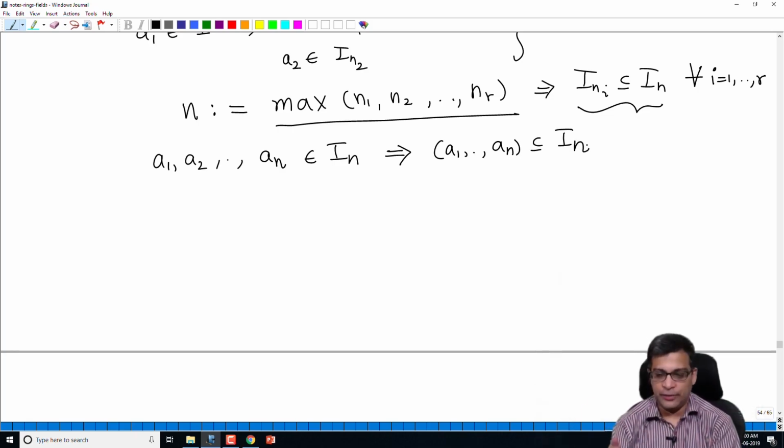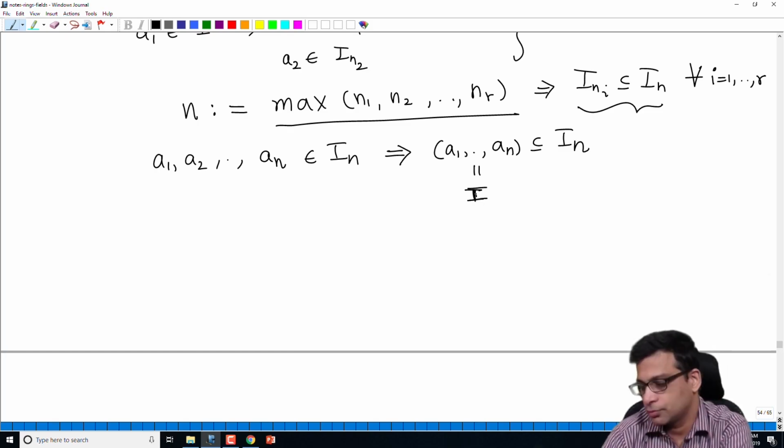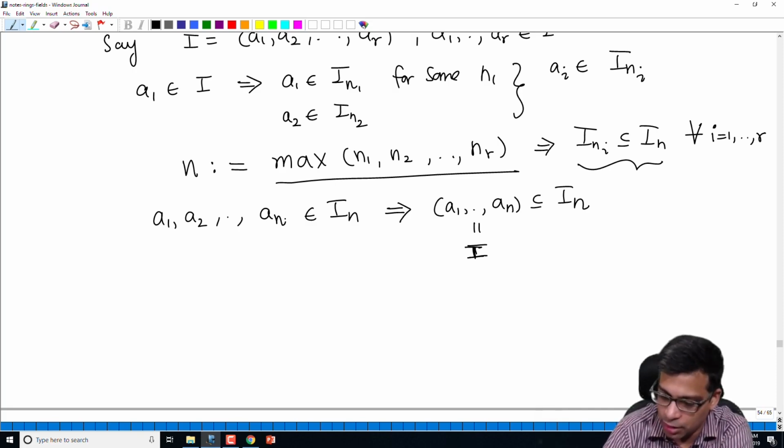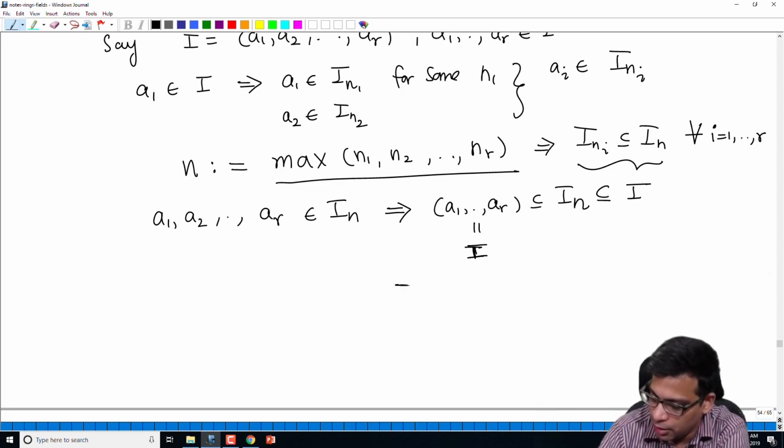right? Because if an ideal contains a bunch of elements, every linear combination of those elements is by definition in that ideal. So the ideal generated by A1 through AR is contained in IN. But this is equal to I by hypothesis. I is equal to A1 through AR. I should really write R here. So this is equal to this, but IN is also contained in I, right? Because IN is one of the factors whose union is I. So I is contained in IN is contained in I. That means I is equal to IN.